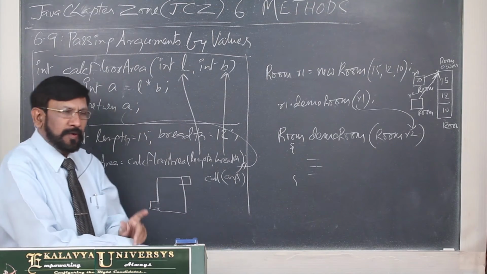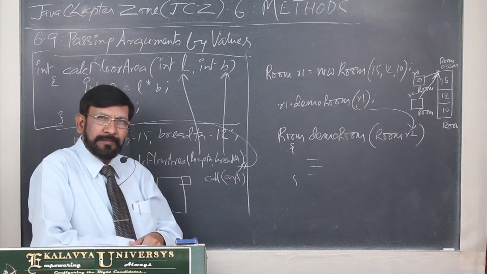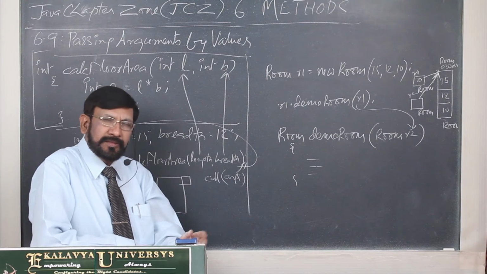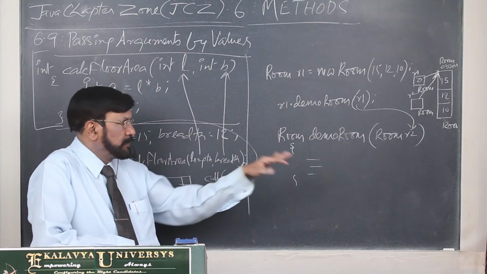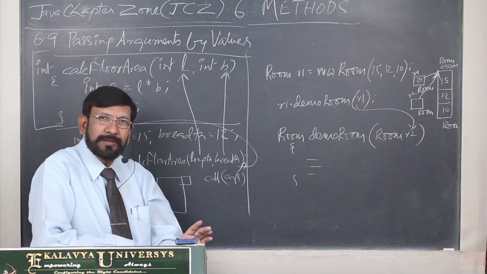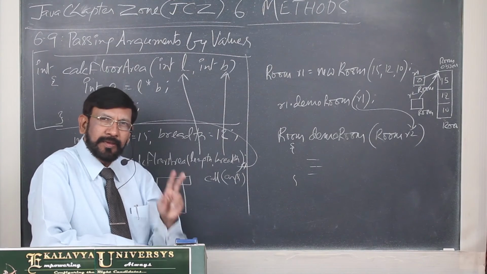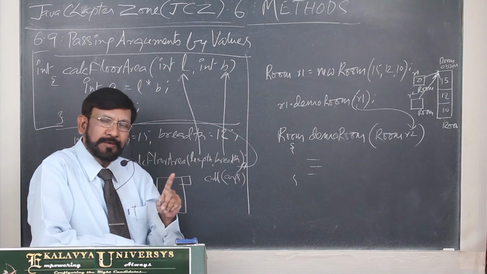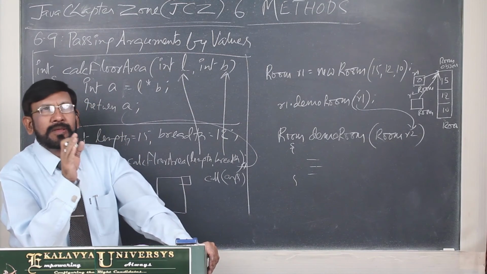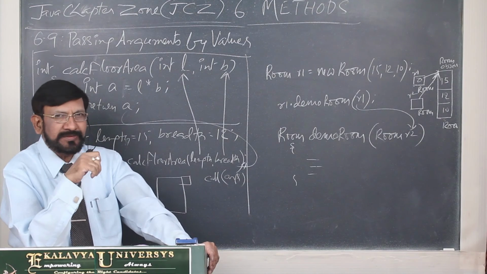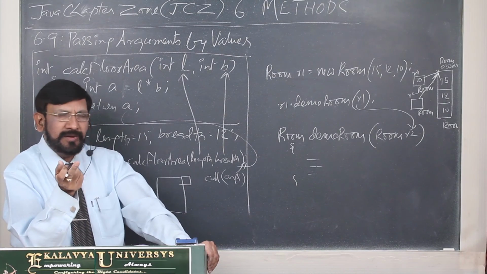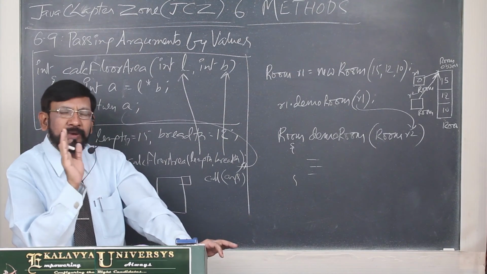So what is the conclusion? In case of Java, if you want to pass arguments to a method, the arguments may be primitive type or reference type. Both are passed through values. Whereas C supports two: pass by value and pass by address. C++ supports three: pass by value, pass by address, and pass by reference. In case of Java, there is only one way. Either it is primitive or it is a reference type, both are passed by values.